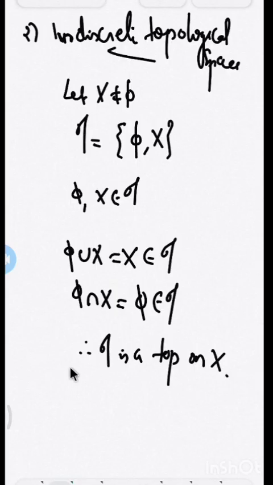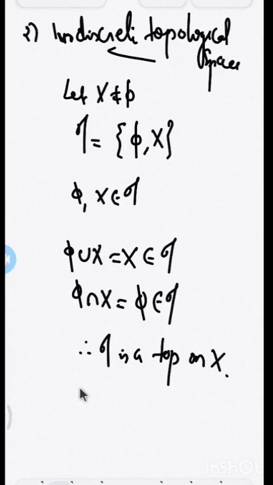And this topology is called the indiscrete topology because it is exactly the opposite of the discrete topology. The discrete topology contains all of its subsets, and the indiscrete topology contains only the trivial and improper subsets.